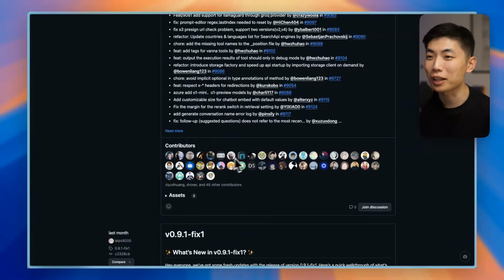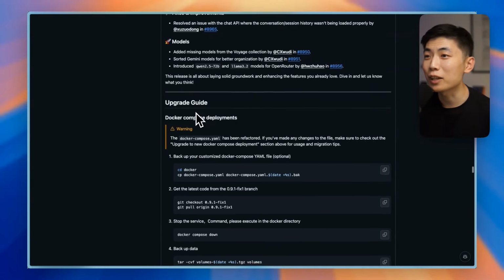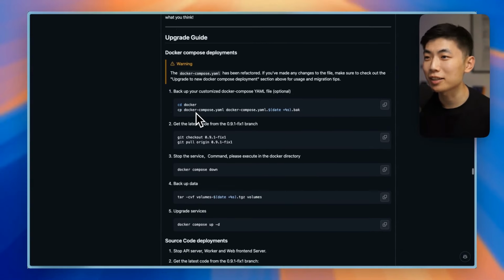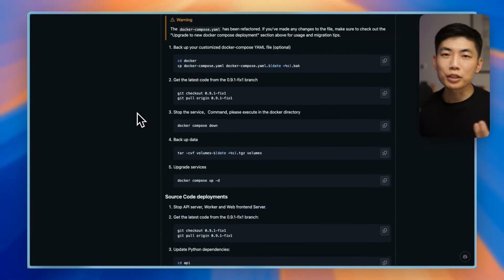And good for them to actually acknowledge all of the contributors, right? Very nice of them. And they've included an upgrade guide as well for this. That's really not bad to see. So there goes releases. Next item we're going to look at, documentation.